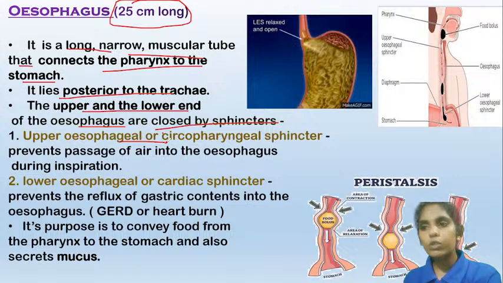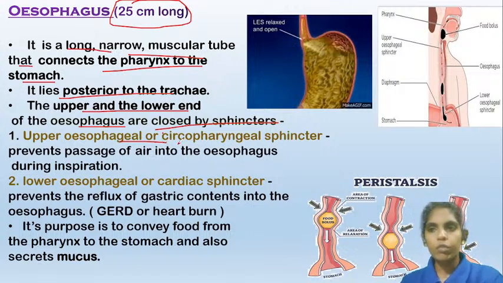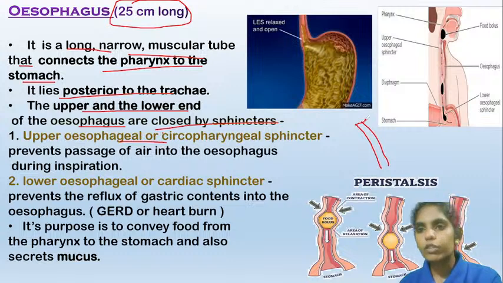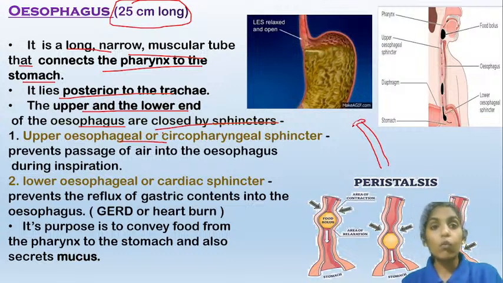The upper esophageal sphincter: if you say this is the esophagus, here one sphincter will be present. A sphincter is nothing but a valve. It will control the entry of the food from the pharynx into the esophagus.